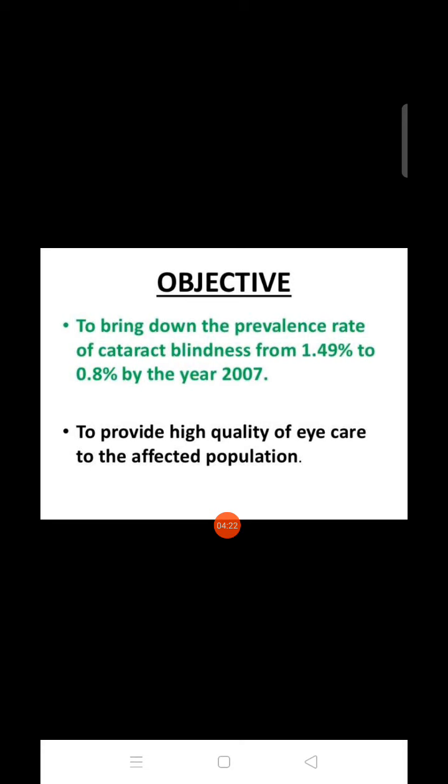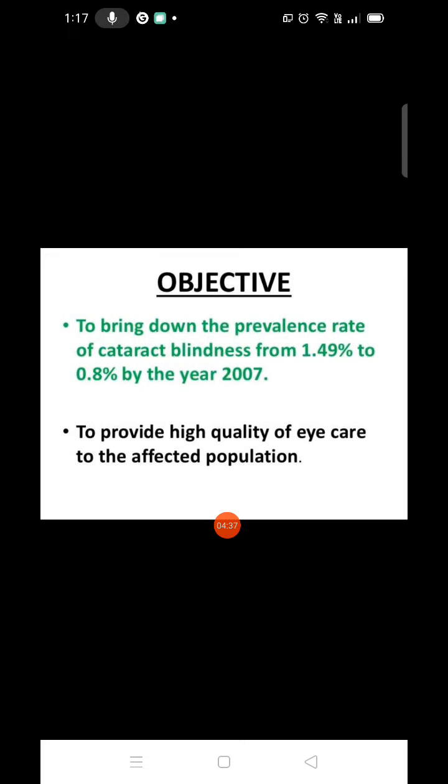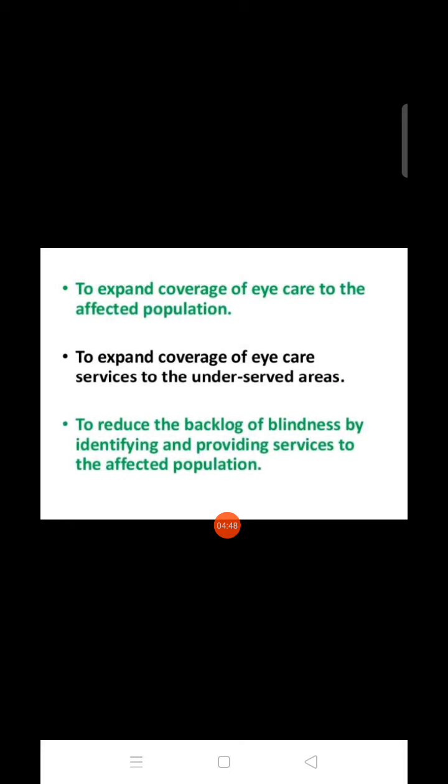What is the objective in this? To reduce the prevalence rate of cataract blindness from 1.49% to 0.8%, and to provide high quality eye care to the affected population. In this, what we have to do is provide high quality eye care to those affected with blindness. To expand coverage of eye care services to underserved areas.